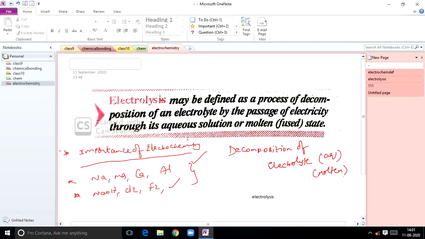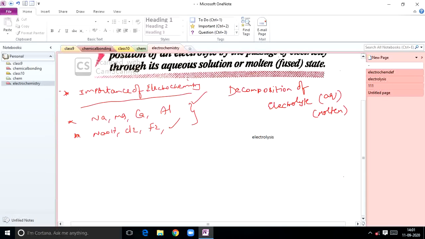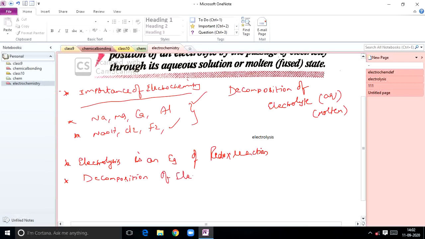It is an example of a redox reaction. Do you know it or not? The electrolysis process is an example of a redox reaction. So it is the decomposition of a chemical substance, the electrolyte, by applied EMF. EMF means electromotive force.